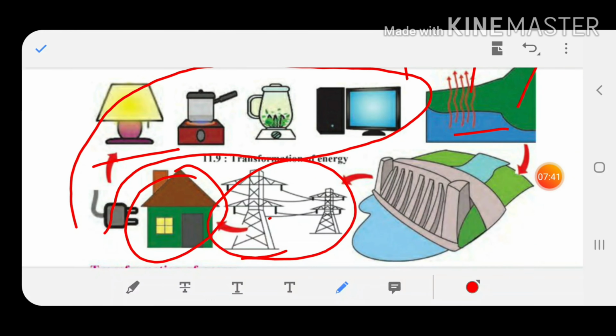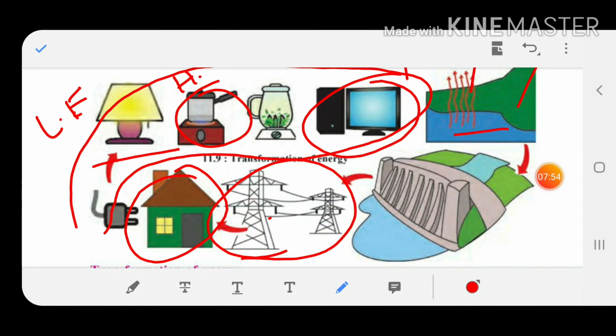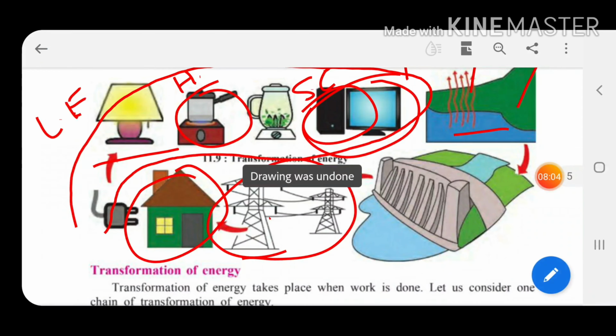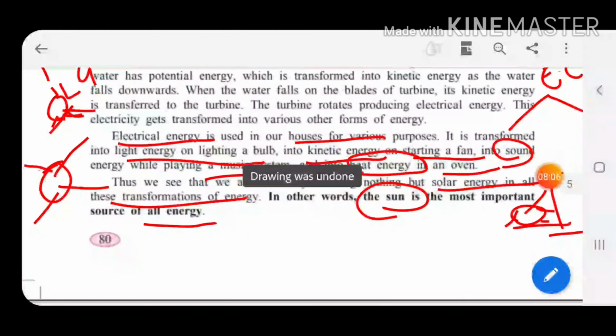You light a lamp, electrical energy gets converted into light energy. You use an oven, electrical energy is converted into heat energy, yes or no? You use a TV or music system, electrical energy gets converted into sound energy. So this is the chain of transformation of energy from one form to another. In that, the sun is the only main source of energy.